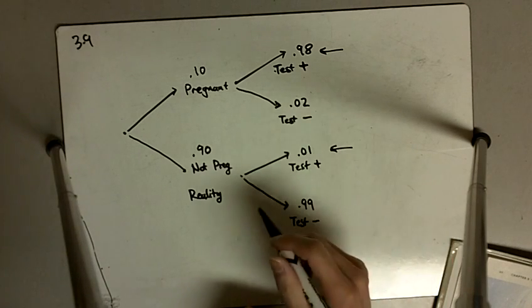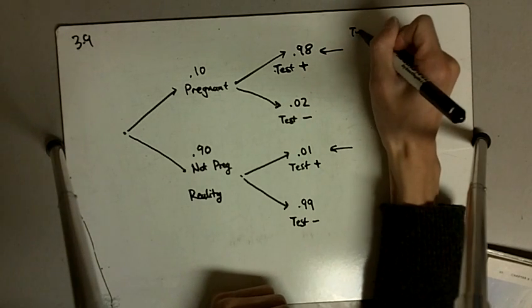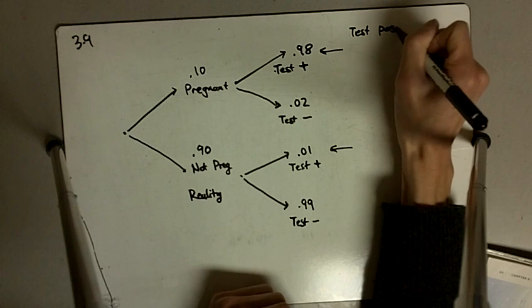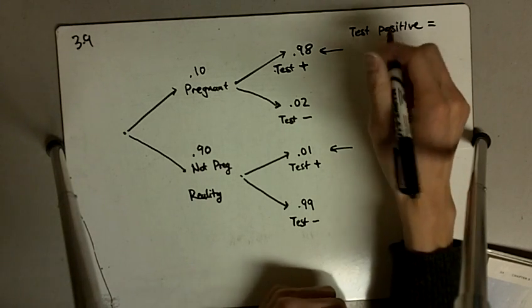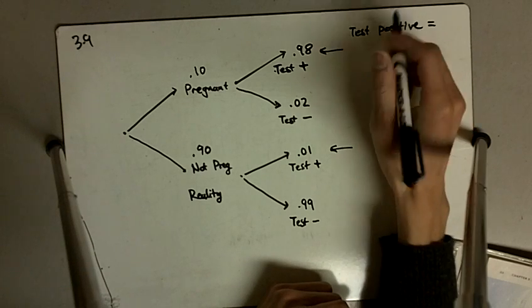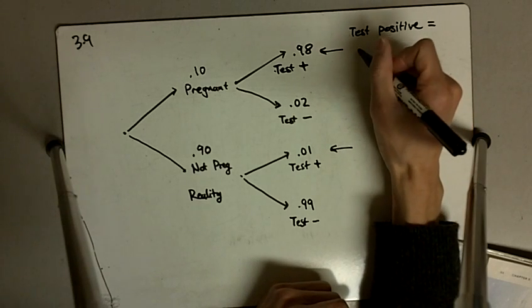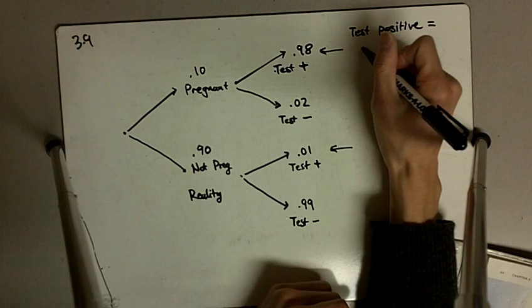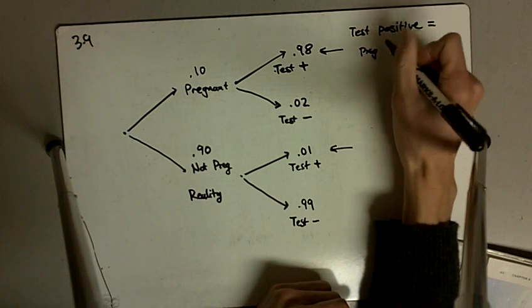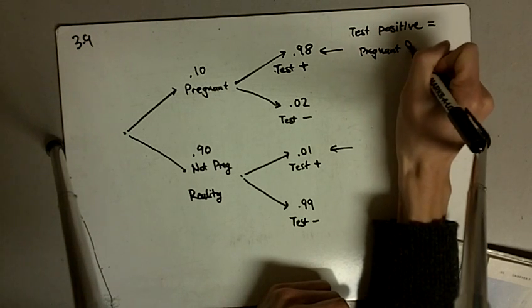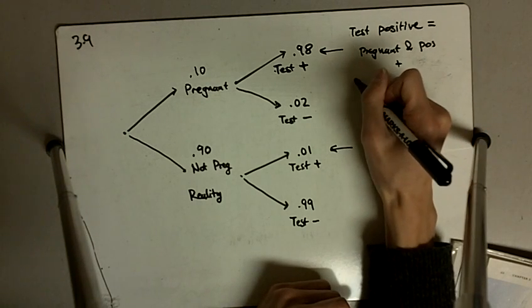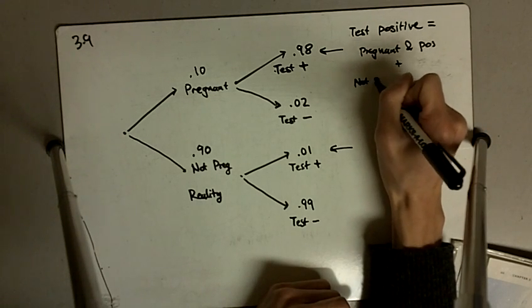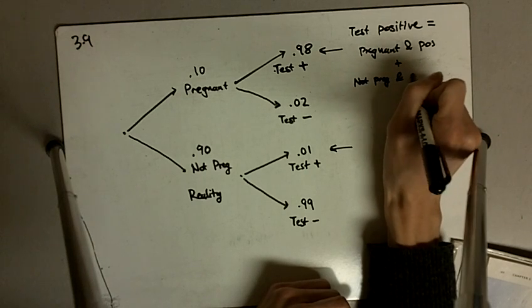Those who test positive is equal to everybody who tests positive. There's two groups. There's really truly pregnant women, pregnant and test positive, plus those who aren't pregnant, okay, but they still test positive.